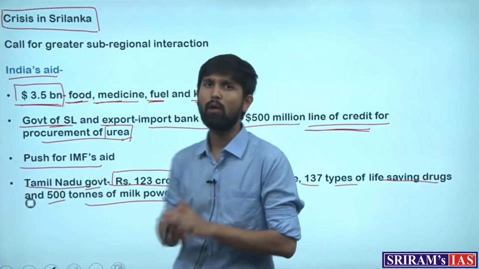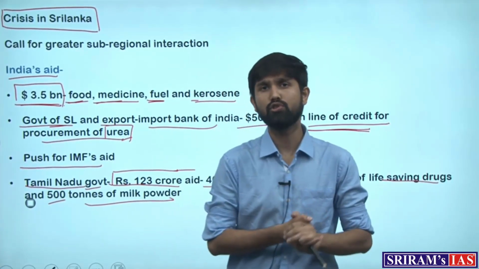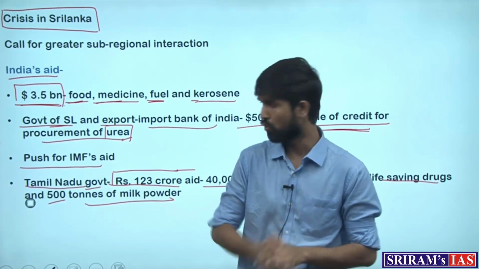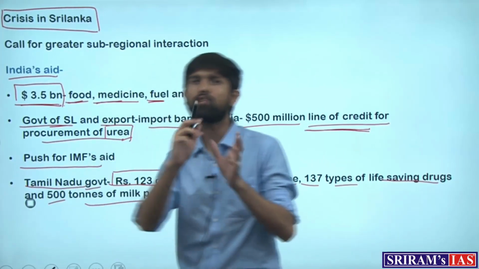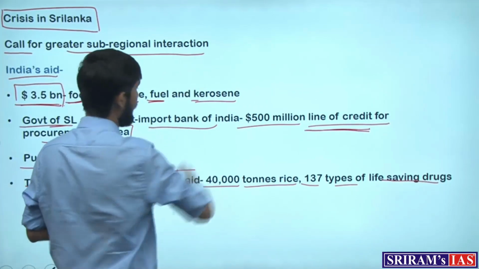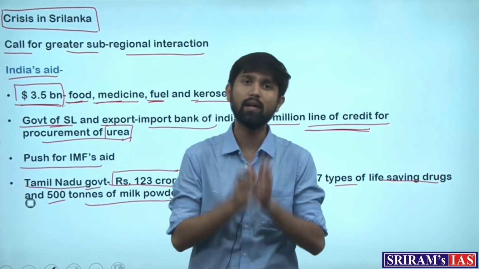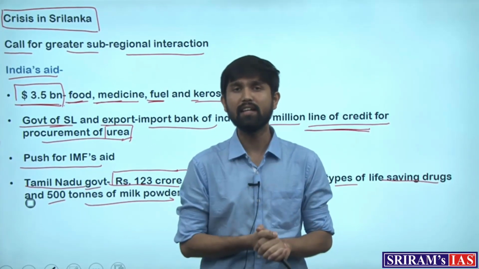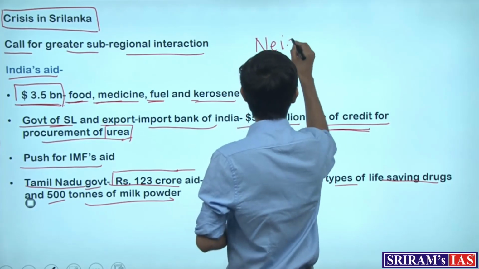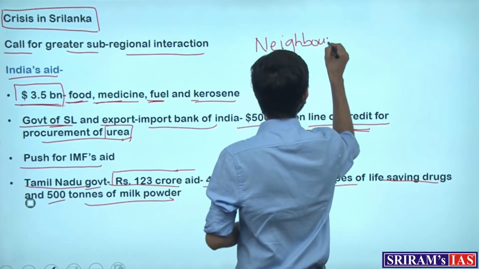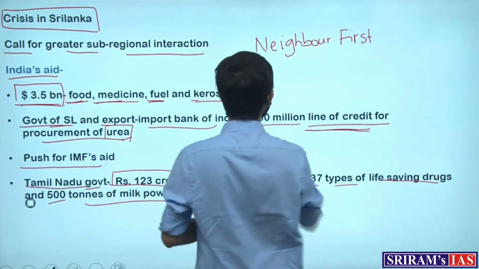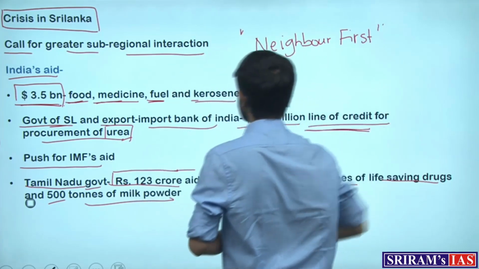So in this backdrop, the author talks that India has done a good job recently to come to Sri Lanka's aid, where other countries have not been able to do so. And with this, the author tries to build a picture that this calls for greater sub-regional interaction, where, with this crisis, India and Sri Lanka build a greater relationship going forward, which is India's Neighborhood First policy. This is India's policy, where India wants to keep its neighbors close and help them whenever possible.